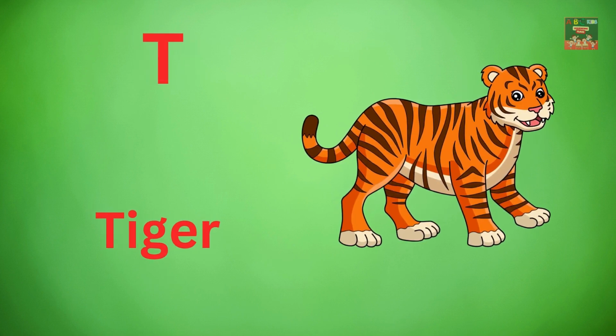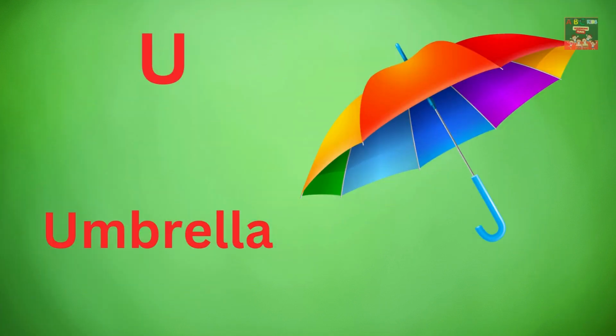S for star. T for tiger. U for umbrella.